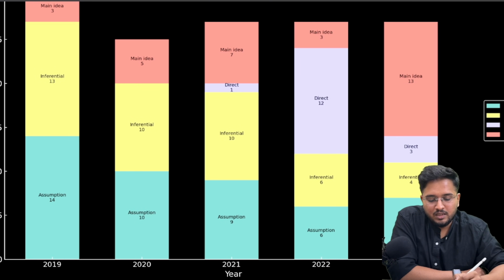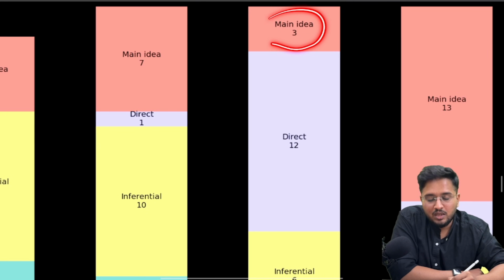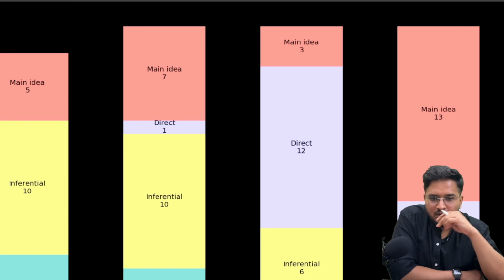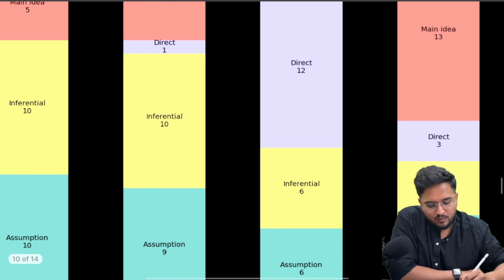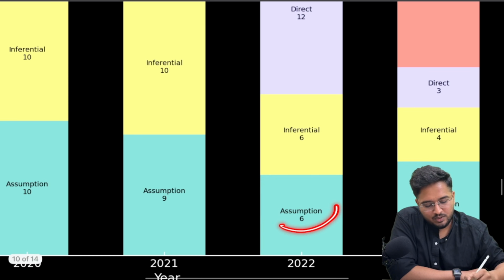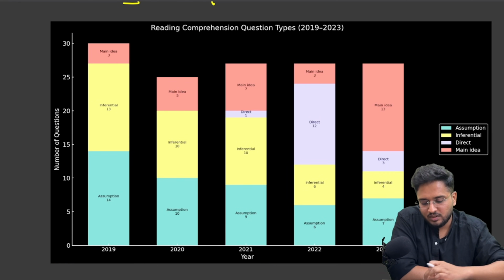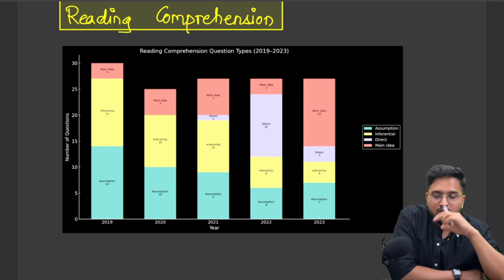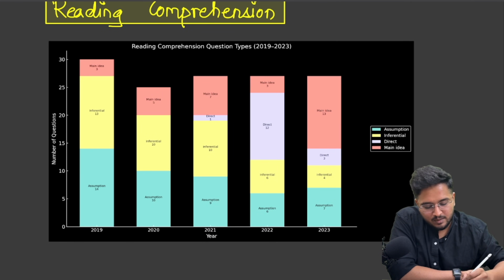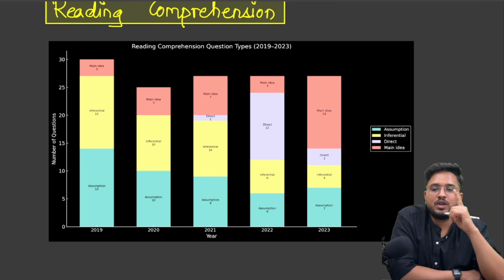One, the question asks what is the main idea of the passage, or directly a factual question based on the passage. Then there are questions of inference, what is the inference, and lastly assumption-based questions. Based on my experience of giving these many attempts and guiding students, I have come to the conclusion that assumption-based questions are the most difficult to solve. So keep them at the end.